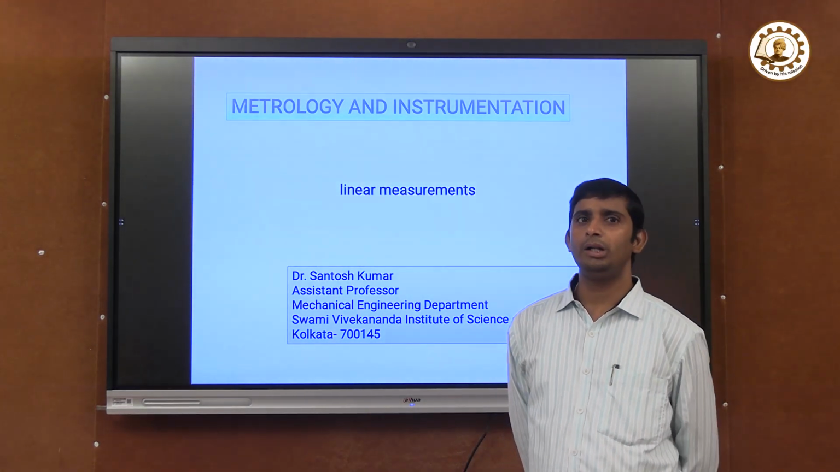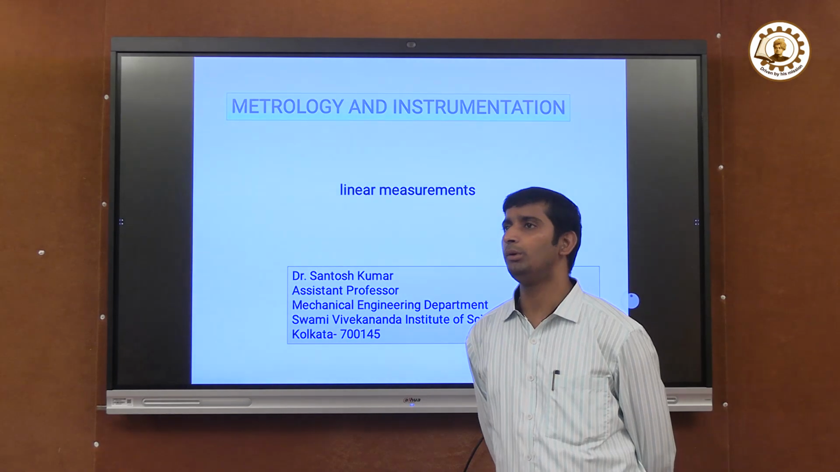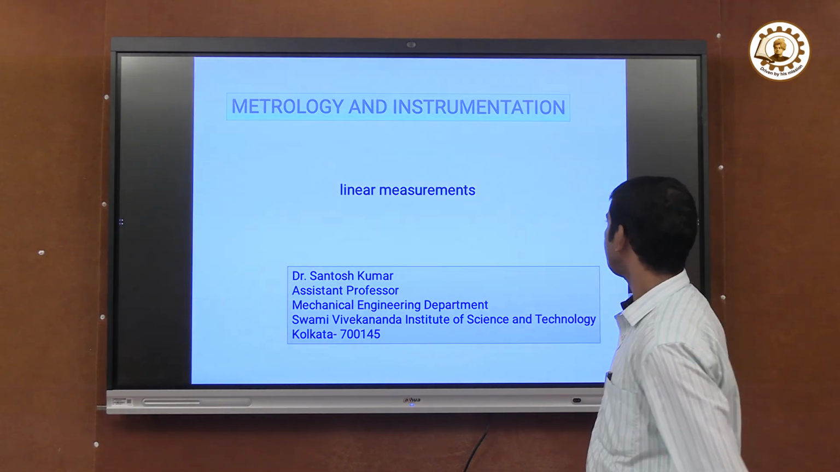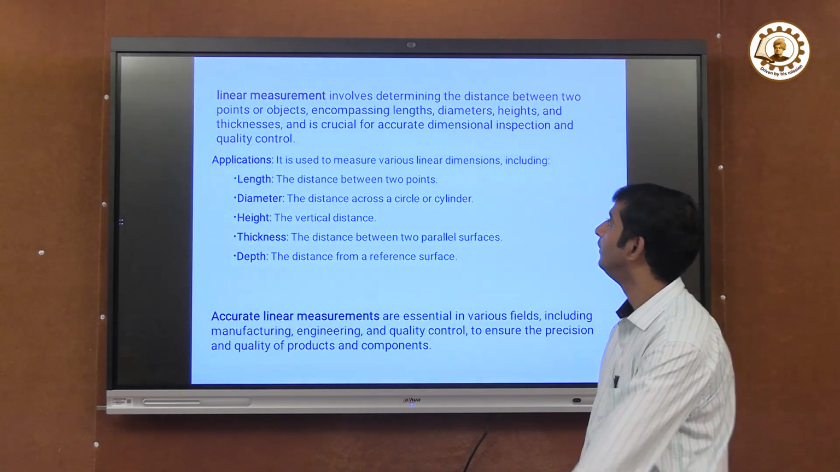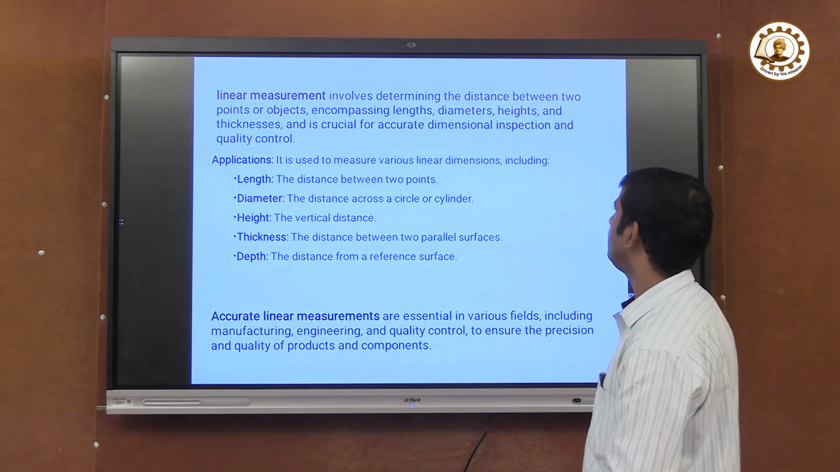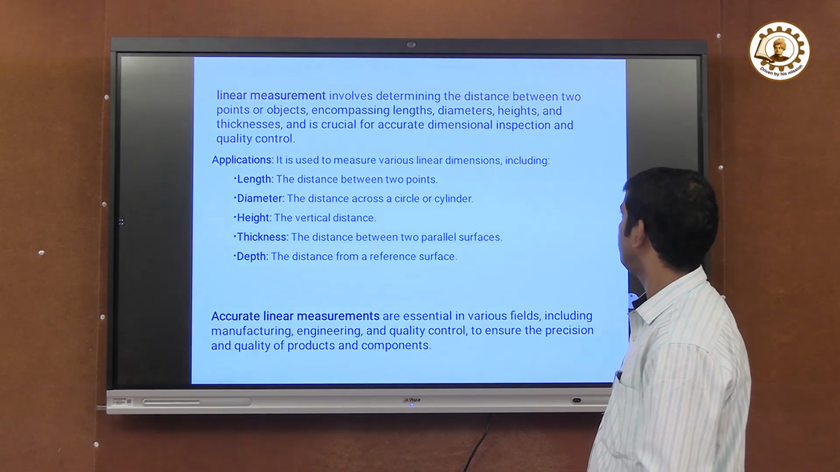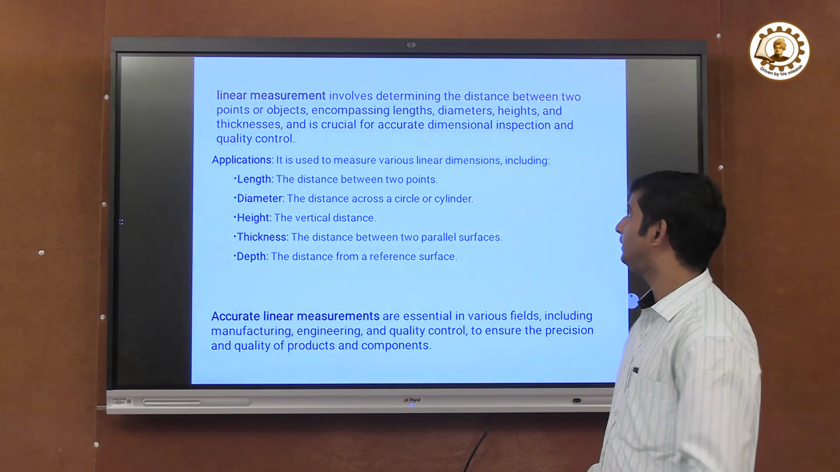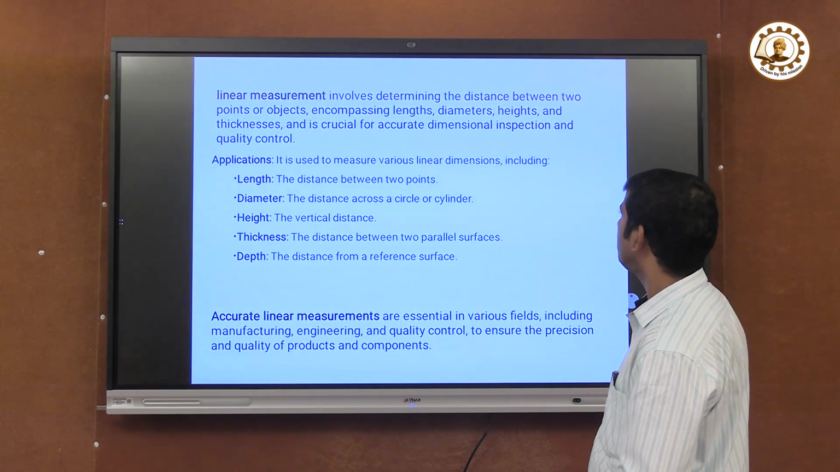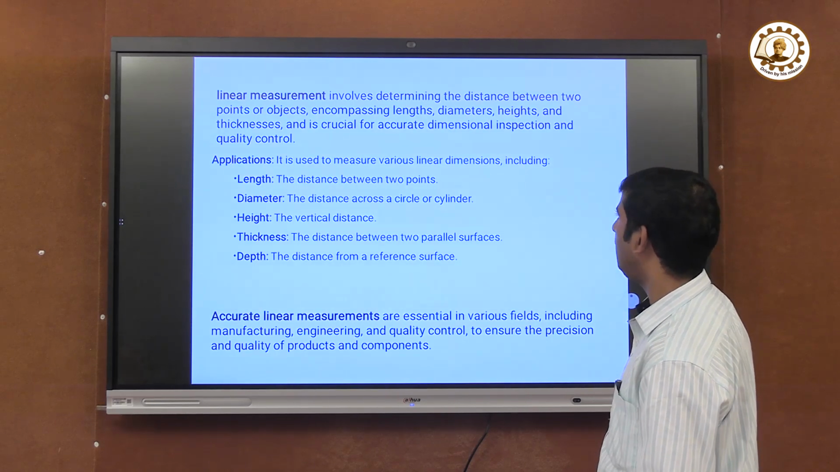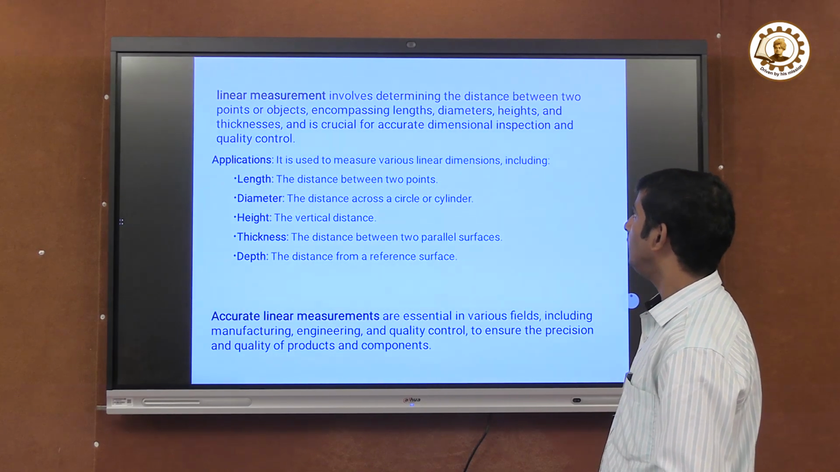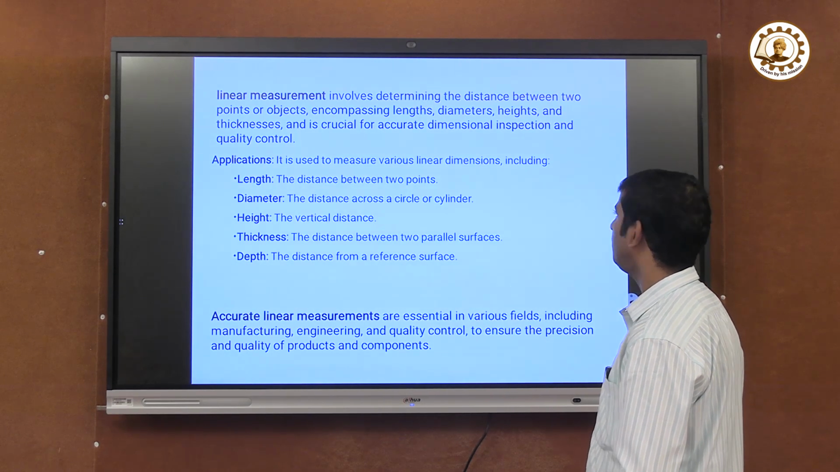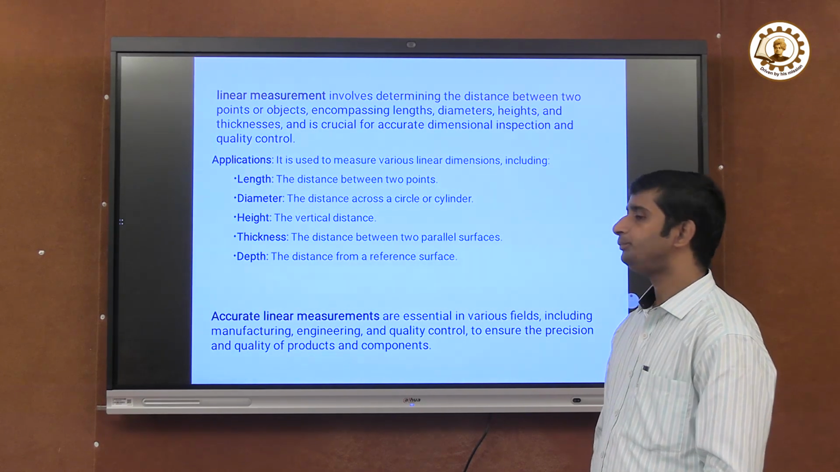Myself, Dr. Santosh Kumar. In this session, I will discuss linear measurements. Linear measurement involves determining the distance between two points or objects, encompassing length, diameter, height, and thickness, and it is crucial for accurate dimensional inspection and quality control.